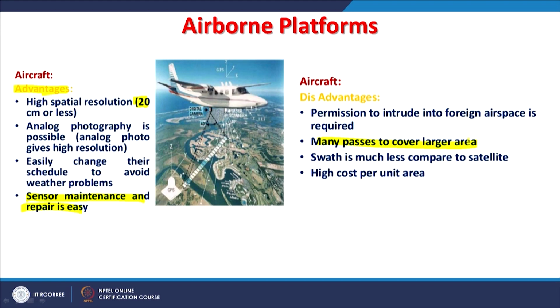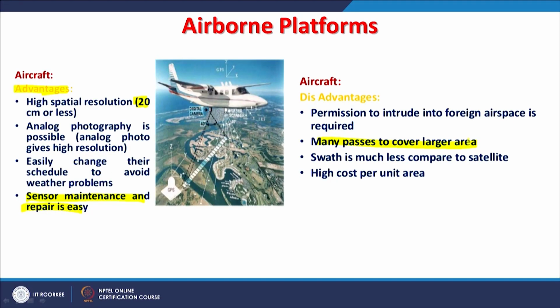But in case of satellite, it provides a much more synoptic view. So, a large area can be covered in one orbit rather than airborne, where you require many passes to cover an entire area.